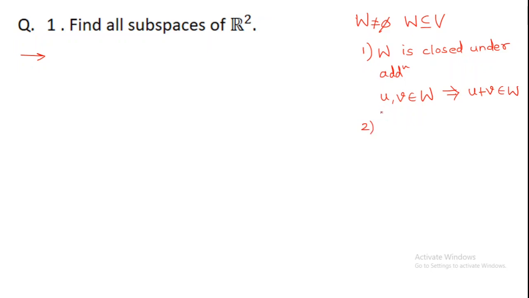What is our second condition? W should be closed under scalar multiplication, means if you take alpha from R and an arbitrary element u of W, the scalar multiplication alpha u should lie where? In W, right? This is the definition of subspace.